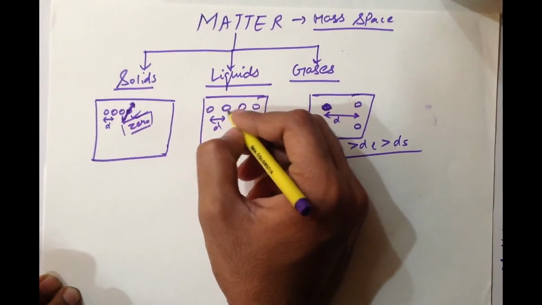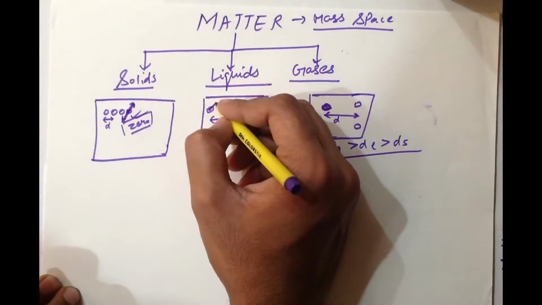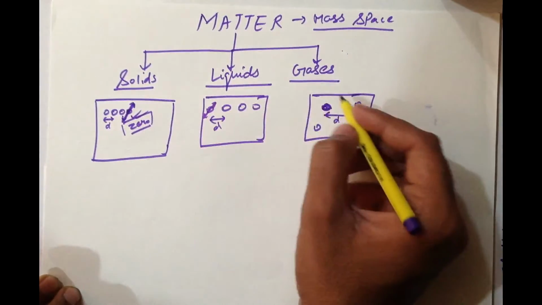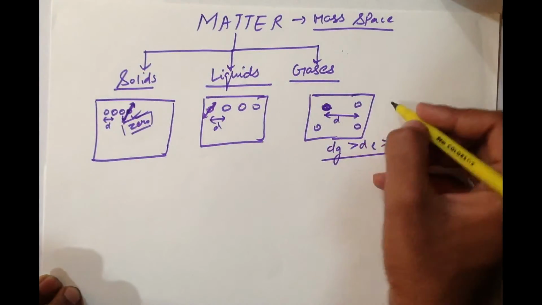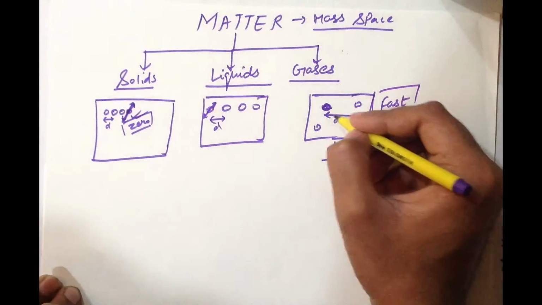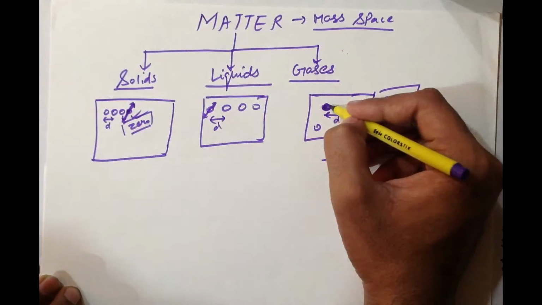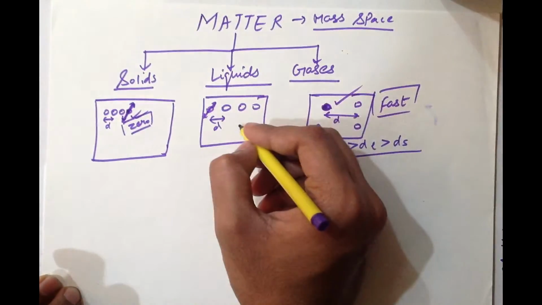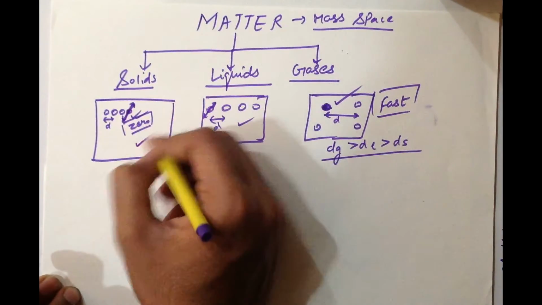In liquids, this movement exists, but it exists to some extent only. And in gases, this movement of particles is very easy and it is very fast. So in gases, the randomness can be defined as the movement of particles. This randomness is the most. In liquids, it is less as compared to gases, and in solids, it is the least.